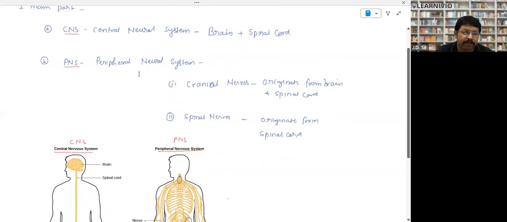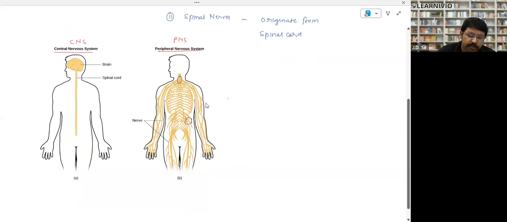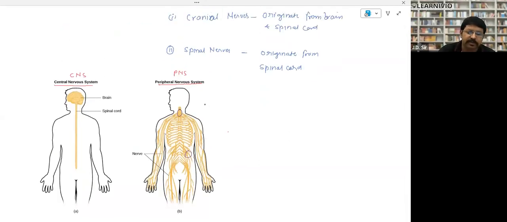Now come to the peripheral nervous system. There are two kinds of peripheral nerves, cranial and spinal nerves. Cranial nerves are those which directly originate from the brain, and spinal nerves originate from the spinal cord. So this is the CNS and this is the PNS. Hope it is clear to you, right? Clear?